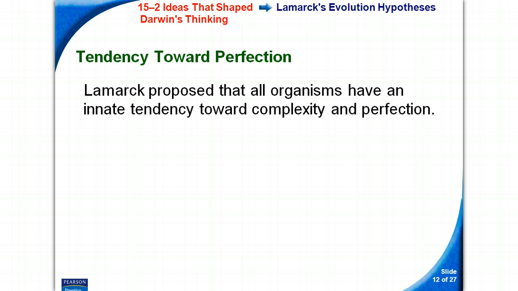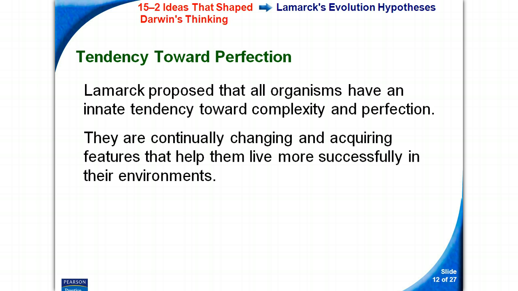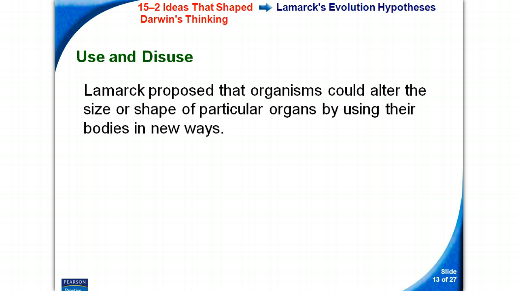Tendency toward perfection. Lamarck proposed that all organisms have an innate tendency toward complexity and perfection. They are continually changing and acquiring features that help them live more successfully in their environments. Use and disuse. Lamarck proposed that organisms could alter the size or shape of particular organs by using their bodies in new ways.